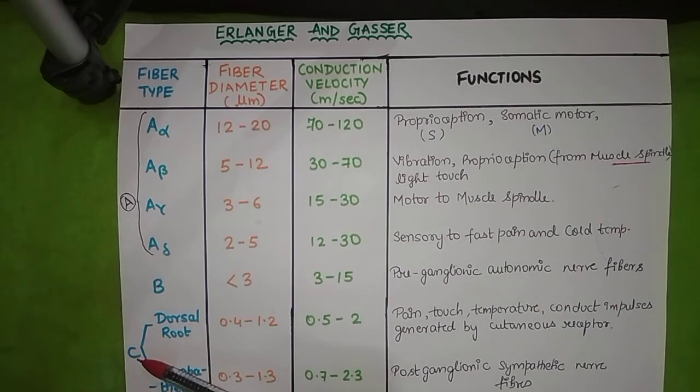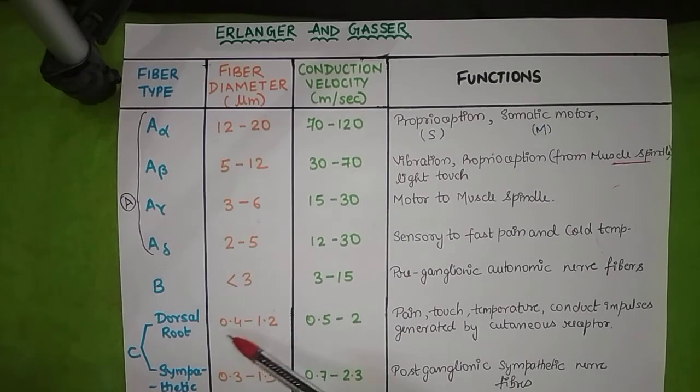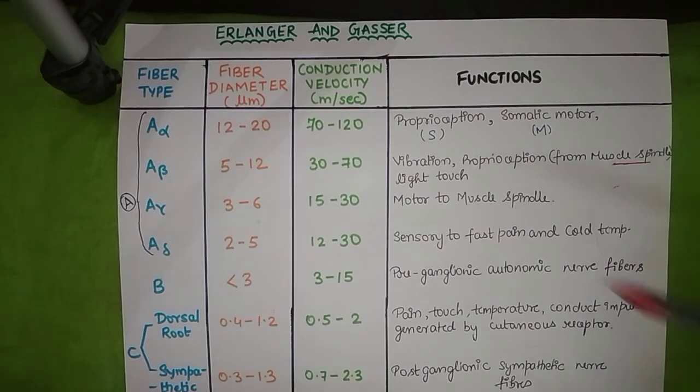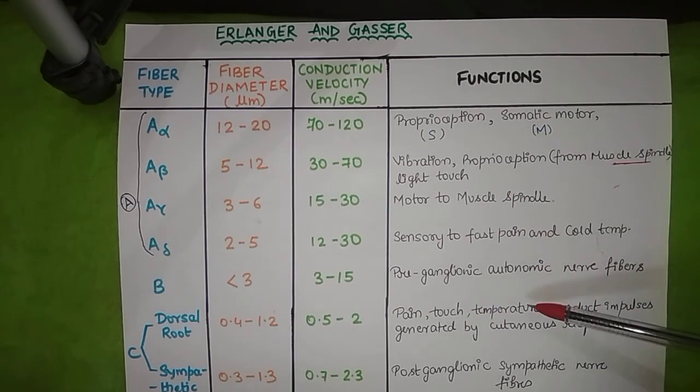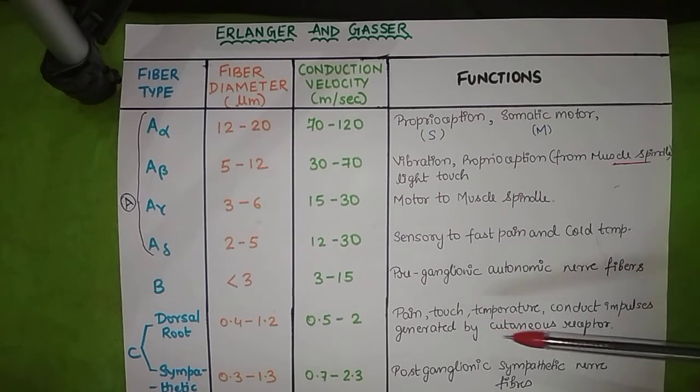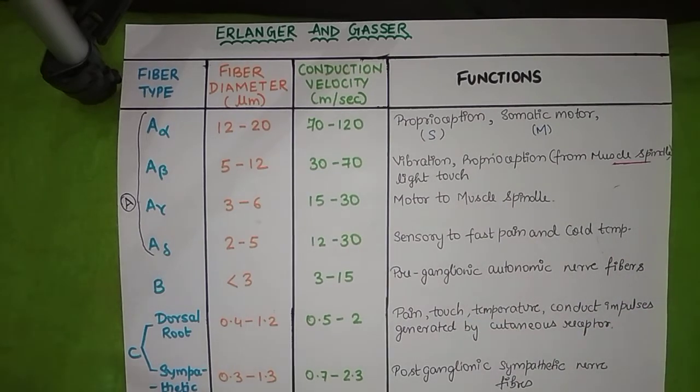Then we have C. C has two innervations, dorsal root and sympathetic. Its dorsal root fiber diameter is 0.4 to 1.2 micrometer. Its conduction velocity is 0.5 to 2 meter per second. Its function is pain, touch, temperature. It conducts impulses generated by cutaneous receptors. Then we have sympathetic. Its fiber diameter is 0.3 to 1.3 micrometer. Its conduction velocity is 0.7 to 2.3 meter per second and it is a postganglionic sympathetic nerve fiber.